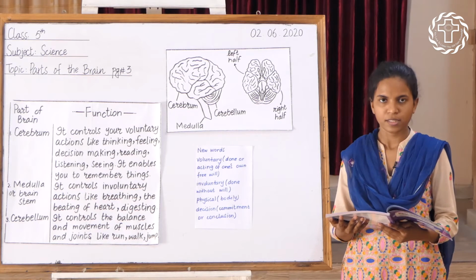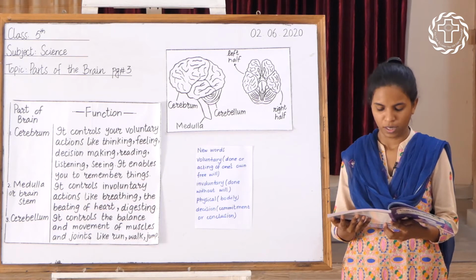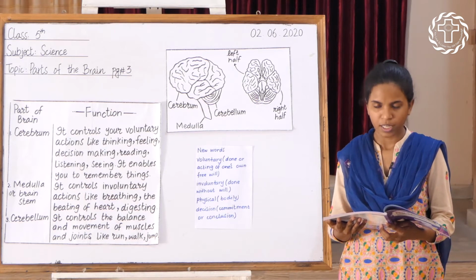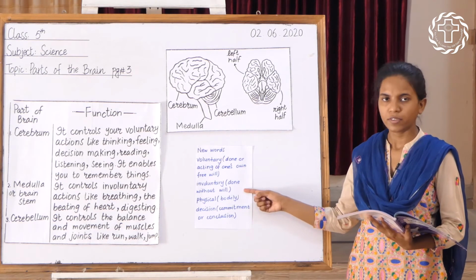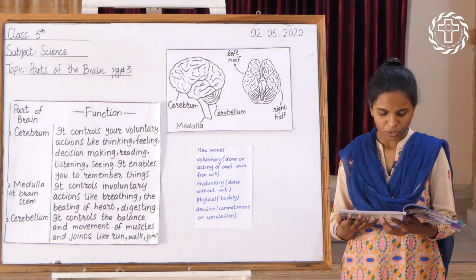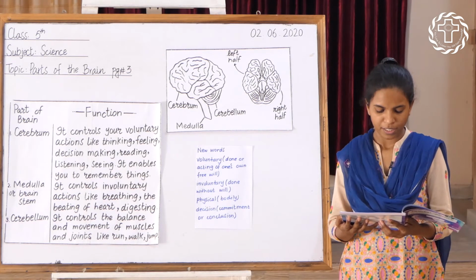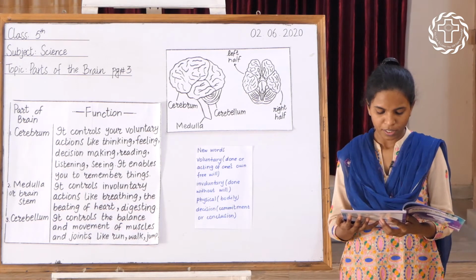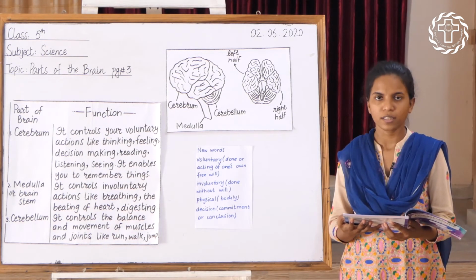Medulla or brainstem. The lowest part of the brain is called the brainstem or medulla. It controls involuntary actions. Involuntary means done without will. It controls involuntary actions such as breathing, digesting, and the beating of heart muscles. When the rest of the brain goes to sleep, the medulla keeps working.